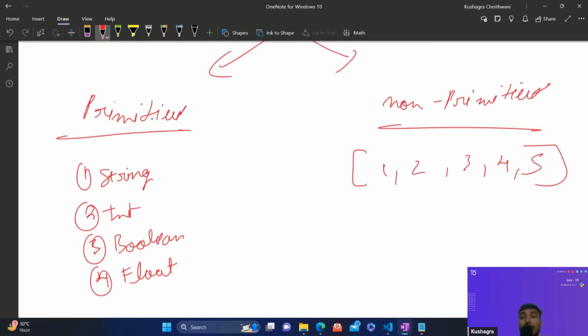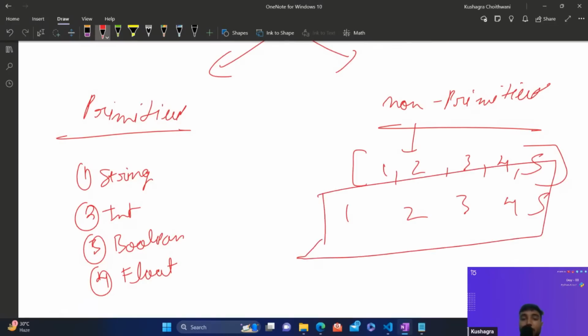I'm storing multiple integer values inside it, but I can break it down later into single integer values, let's say 1 2 3 and 4 and 5. This is called non-primitive. If you can break it down further, then it is called non-primitive. But if you are storing just 12, one single integer value, you cannot break it down. This is not possible, guys.